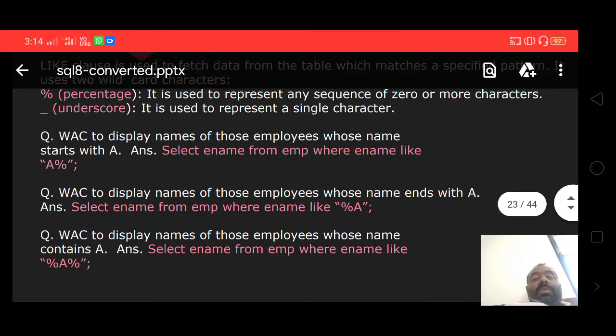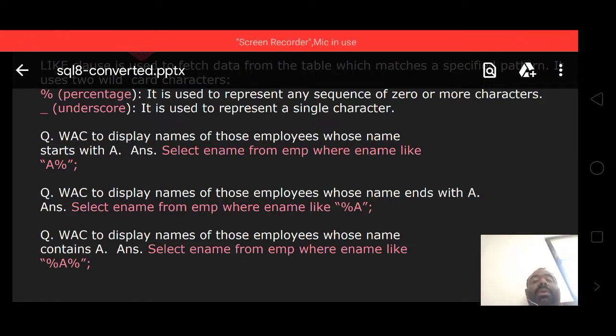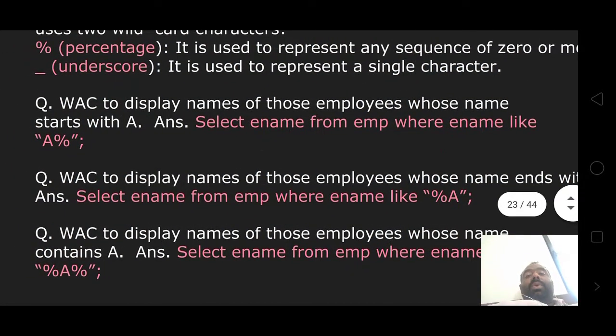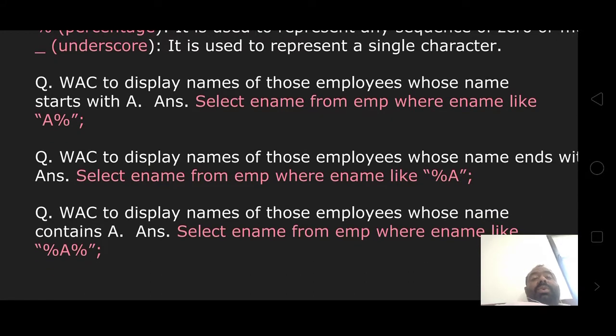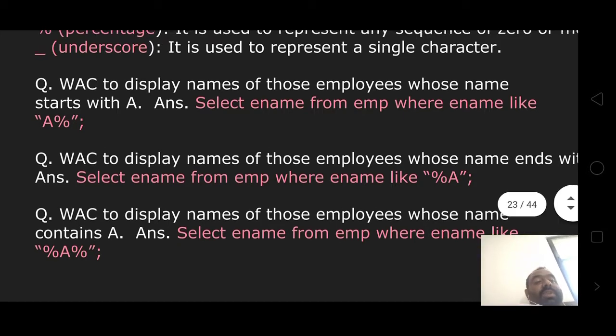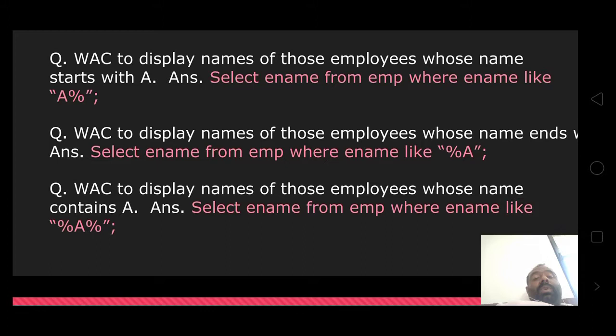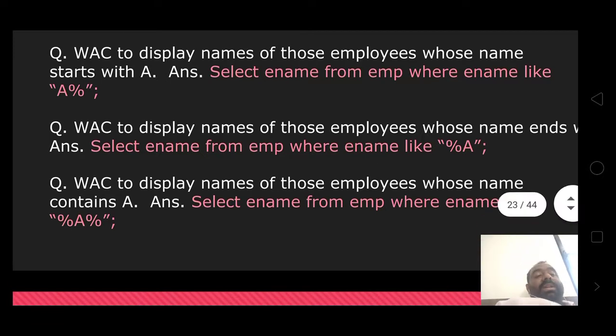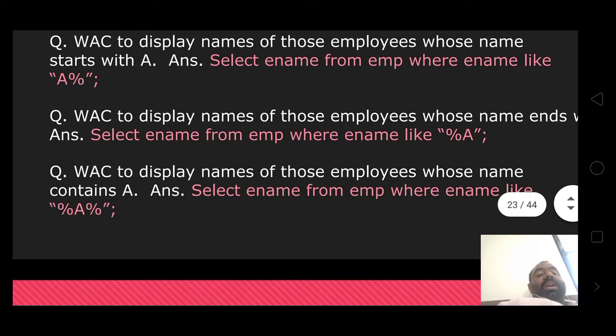Write a query: select ename from employee where ename like 'A' followed by a percentage symbol, so we want names that start with A. Then write a condition to display names of those employees whose names end with A. Same: select ename from EMP where ename like '%A'. That means names that end with A.